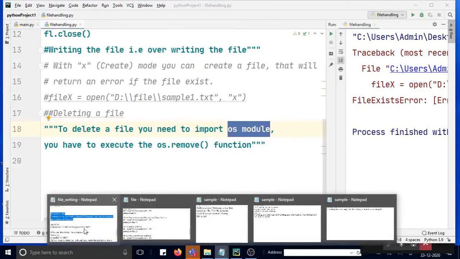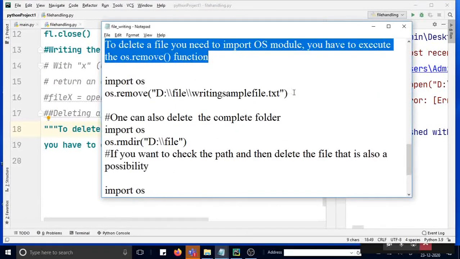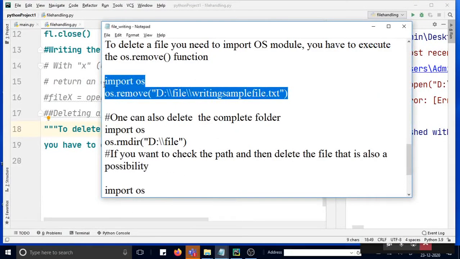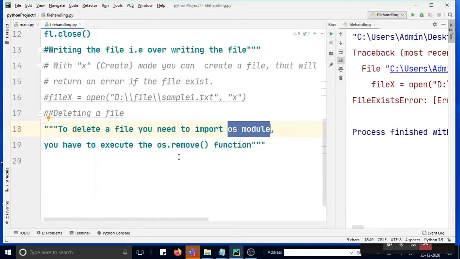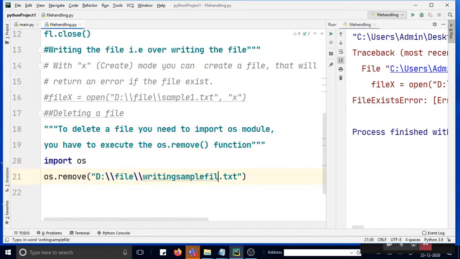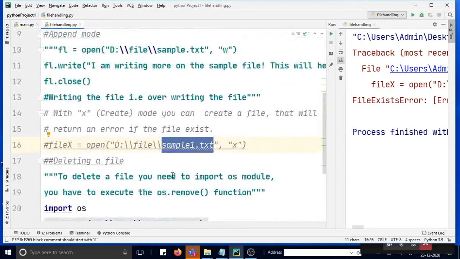So how to install this package? For that, very easy. So let us say this sample one that I have created. Just now I have created sample1.txt here. This file I want to remove. Whether it is a possibility.